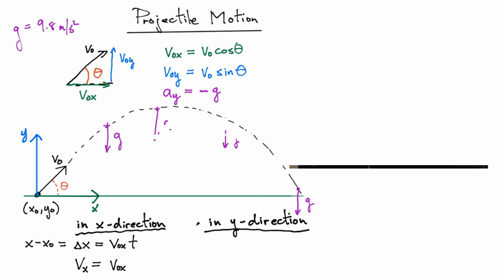It's a little bit more complicated in the y direction because there's acceleration. So we need to add a term that describes its effects. So the displacement in the y direction, which is y minus my initial position where I started, is going to be equal to delta y. And now, the first term looks similar to what we had in the x, except we'll have to plug in the initial velocity in the y direction multiplied by time.